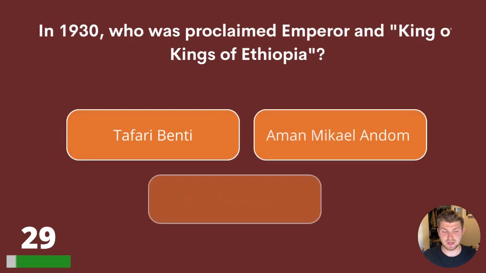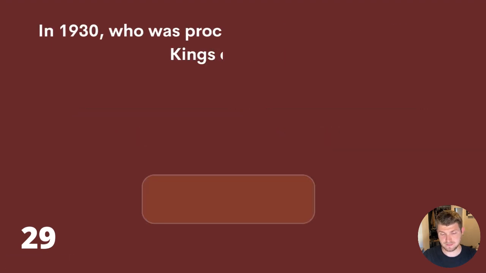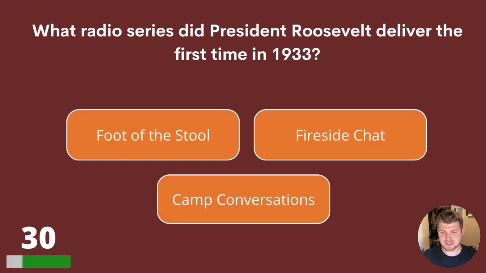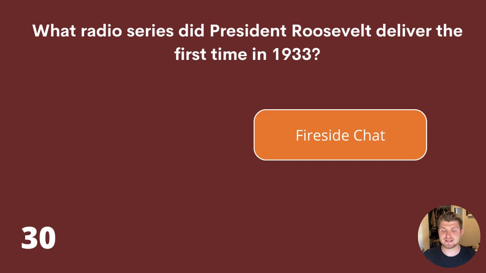Question 29. In 1930, who was proclaimed Emperor and King of Kings of Ethiopia? Tafari Benti, Aman Mikhail Andam, or Haile Selassie? The answer is Haile Selassie. Question 30. What radio series did President Roosevelt deliver the first time in 1933? Foot of the Stool, Fireside Chat, or Camp Conversations? The answer is Fireside Chat.